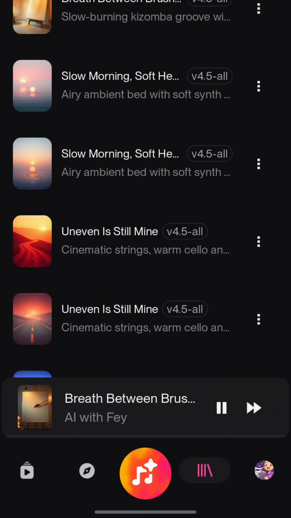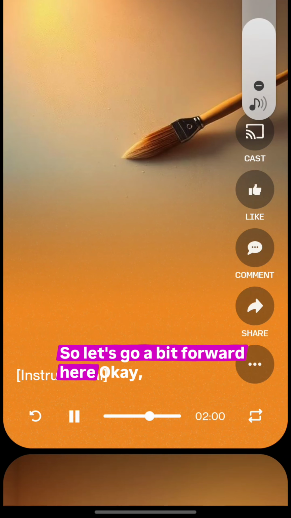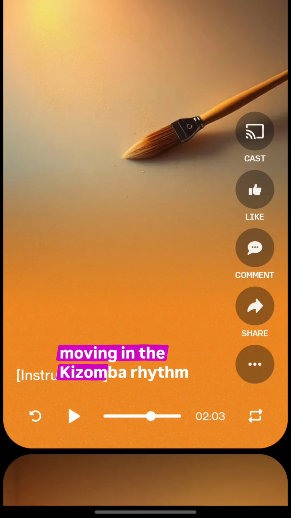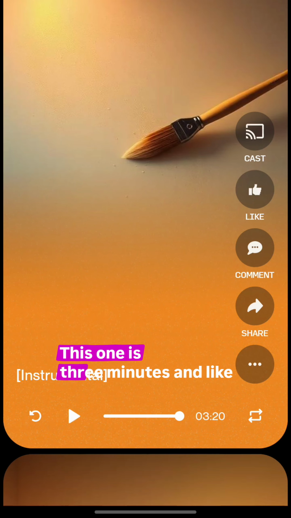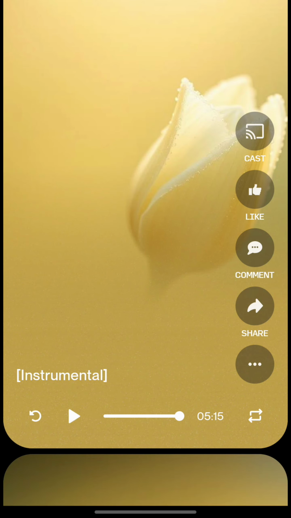Here we go, let's hear this one. So let's go a bit forward here. Okay, so you didn't see me right now, but I'm moving in the kizomba rhythm. This is really good. And it made me such a long song. This one is 3 minutes. And like the Morning Bloom one is 5 minutes of sound.